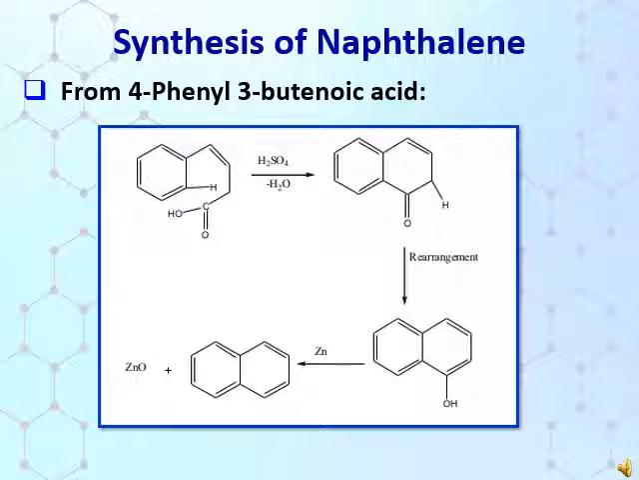The next method is from 4-phenyl 3-butanoic acid. Here you can see the reaction involved in the synthesis of naphthalene, where 4-phenyl 3-butanoic acid when treated with sulfuric acid gives cyclized product, which on rearrangement gives alpha-naphthol. This alpha-naphthol when treated with zinc gives naphthalene.